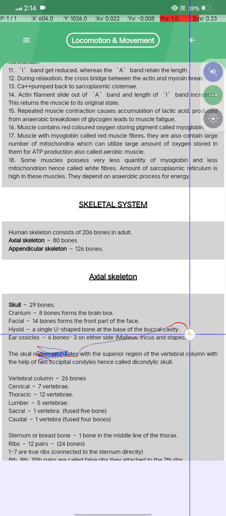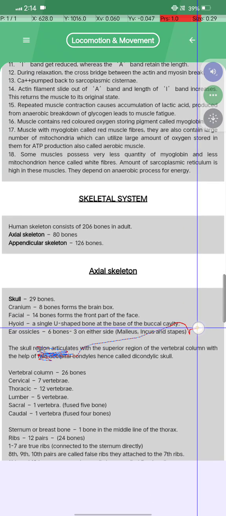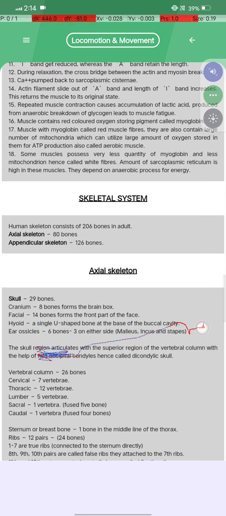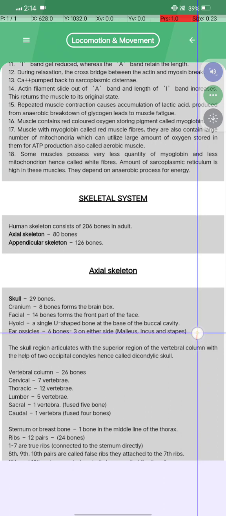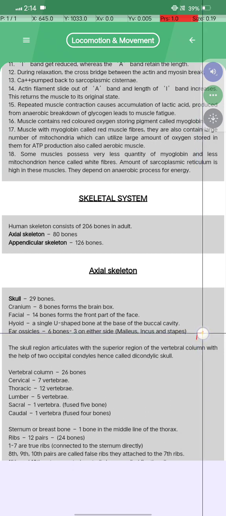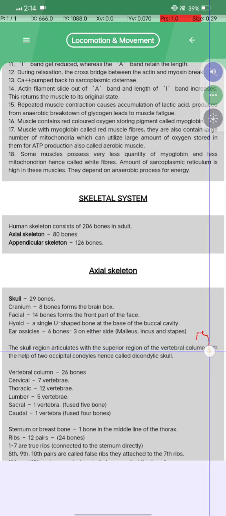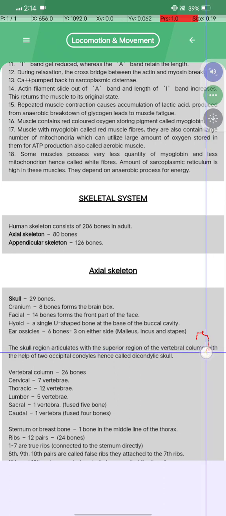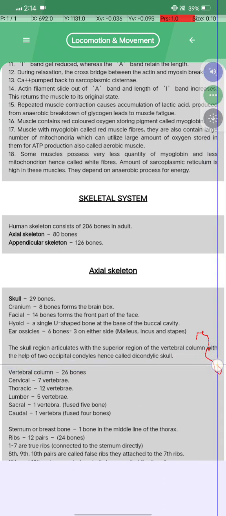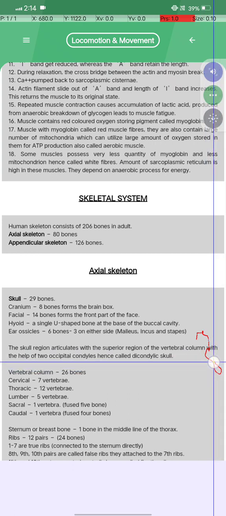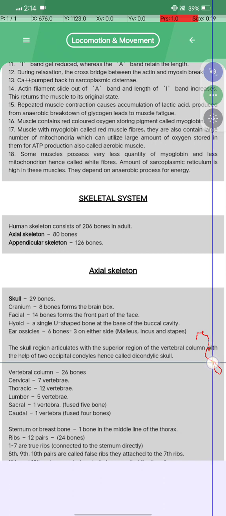एंड हायॉइड बोन में देखोगे तो a single U shaped bone at the base of buccal cavity. And ear ossicles में देखोगे तो 6 bones, and 3 on either side: malleus, incus, stapes. The skull region articulates with the superior region of the vertebral column with the help of two occipital condyles, hence called dicondylic skull, ओके।